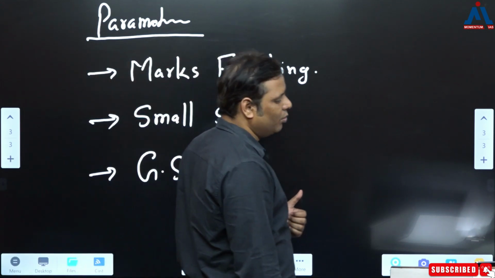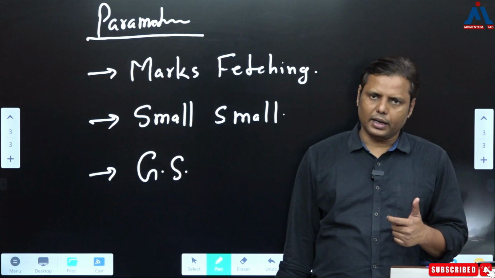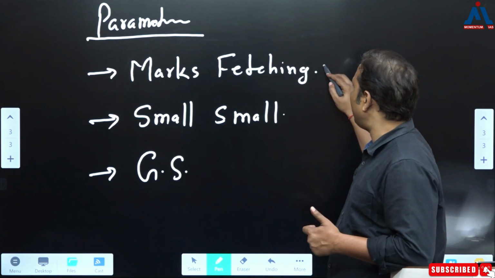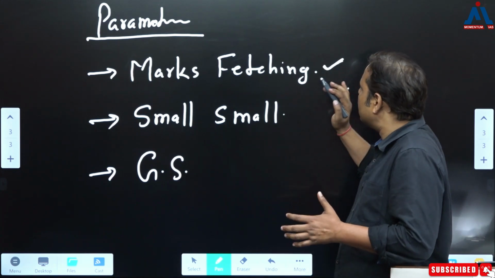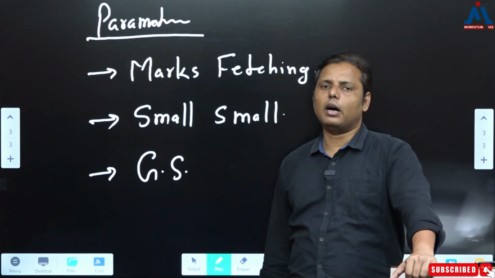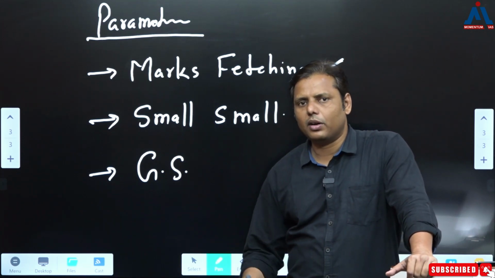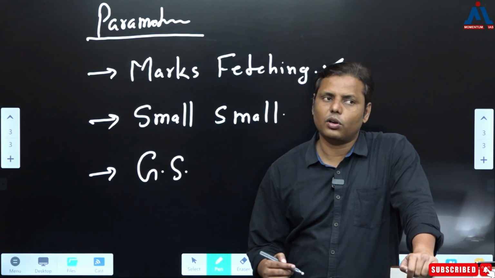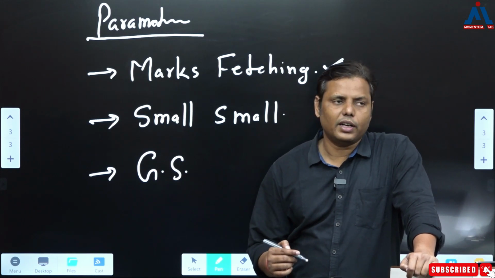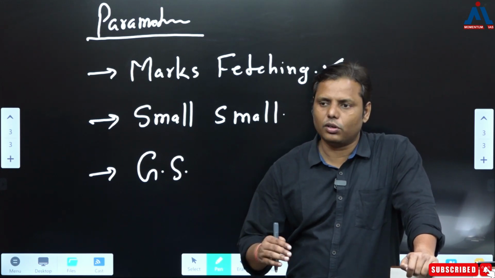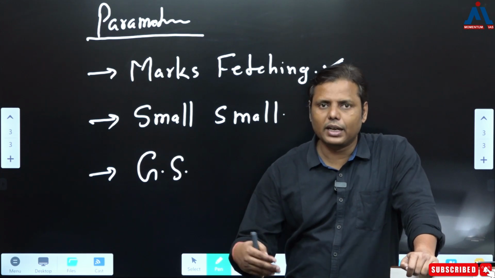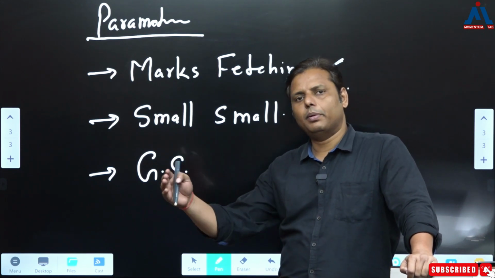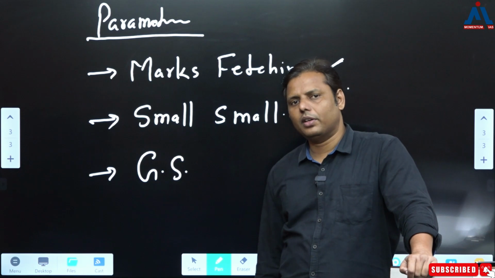Sometimes there are so many rumors in the market, such as when it comes to mark fetching, that this optional paper is mark fetching and the other optional papers are not. This is basically a sort of hegemony which has been created. It's a sort of rumor that one optional paper is giving marks and one optional paper is not giving you the marks, right?